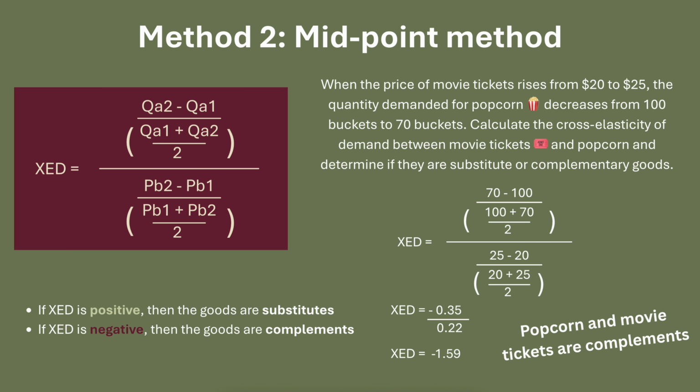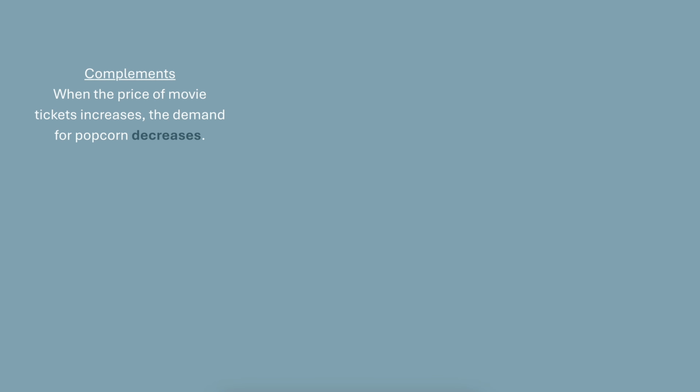The last thing you need to know for this topic is about how to illustrate these effects on a graph. There are only two scenarios you'll be asked about. Firstly, that the items are complements, for example, movie tickets and popcorn, and the price of one of them increases, say the price of movie tickets increases. When the price of movie tickets increases, the demand for popcorn decreases. Basically, if movies become more expensive, you wouldn't go there as much, so you don't need as much popcorn.